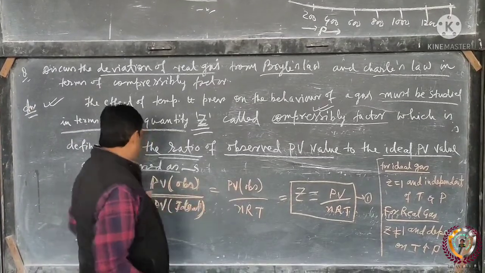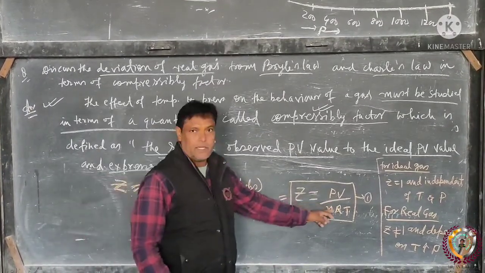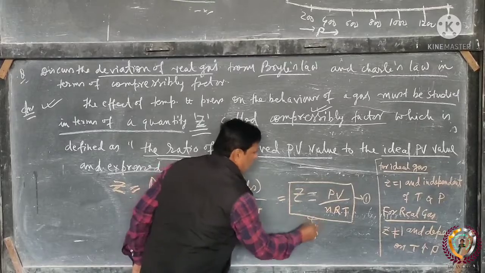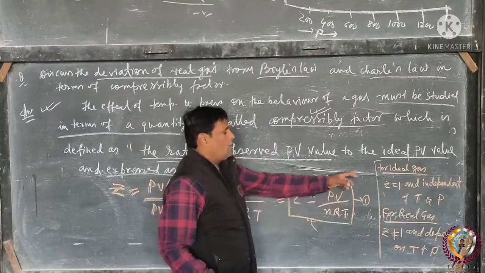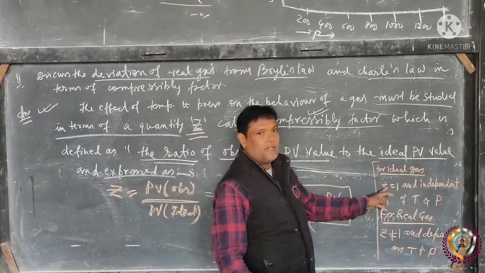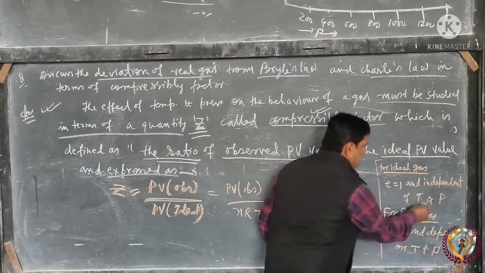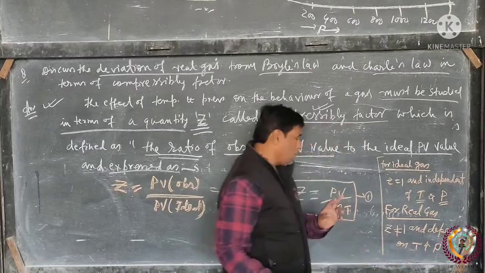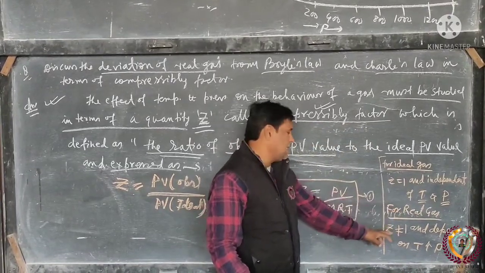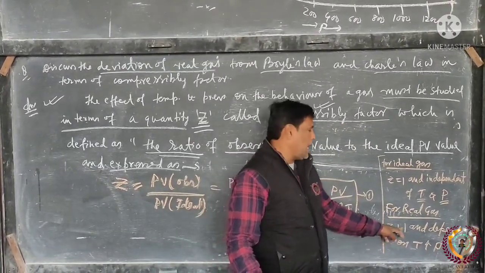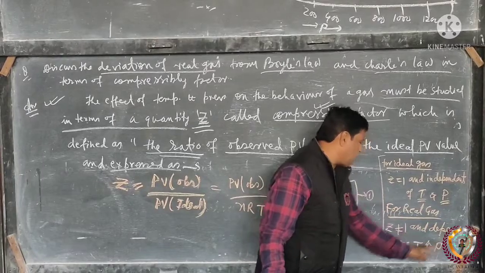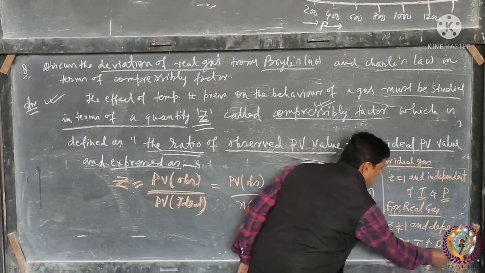Therefore Z is equal to PV by nRT. This is denoted by equation 1. But for ideal gas, the value of Z is equal to 1 and is independent of temperature and pressure. For real gas, Z is not equal to 1 and it depends upon temperature and pressure.